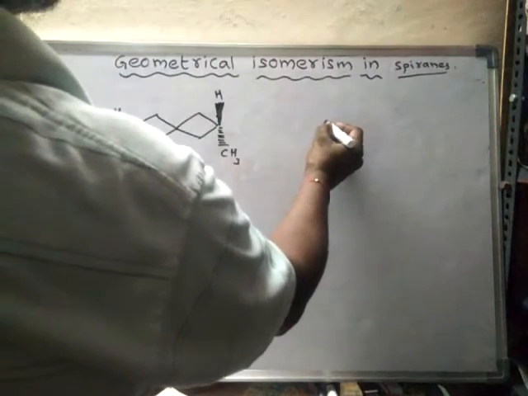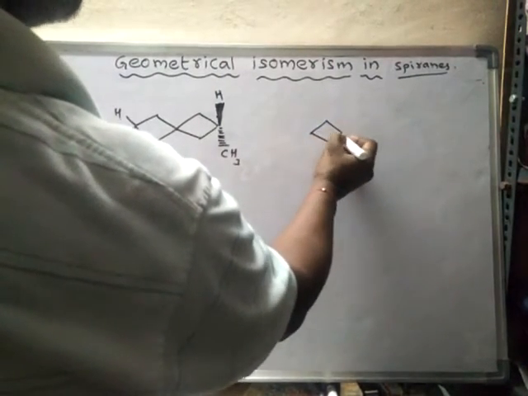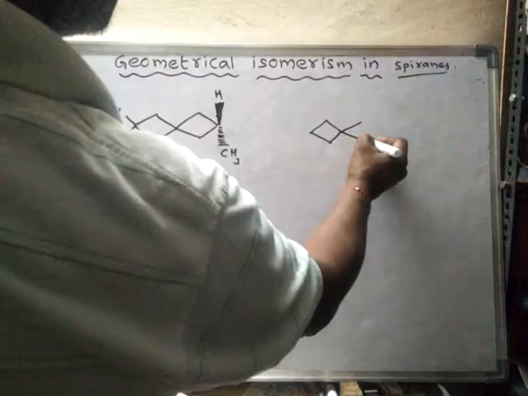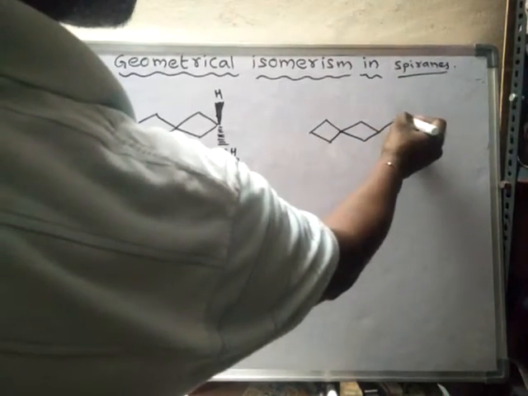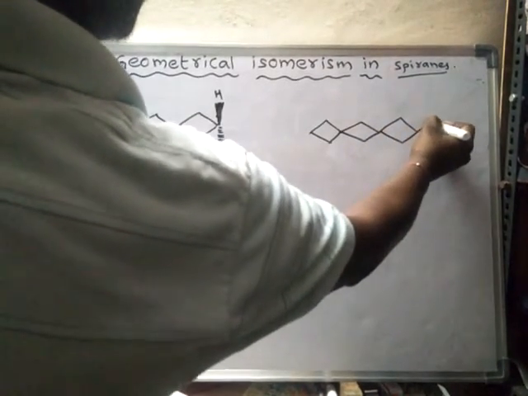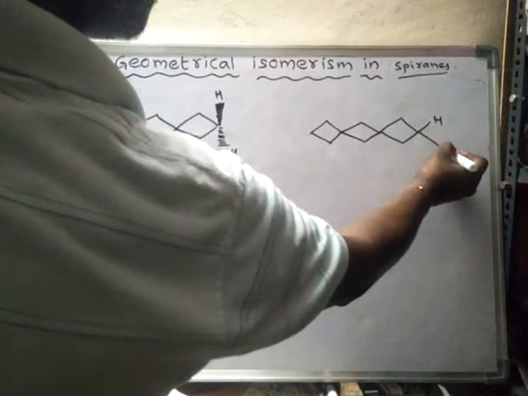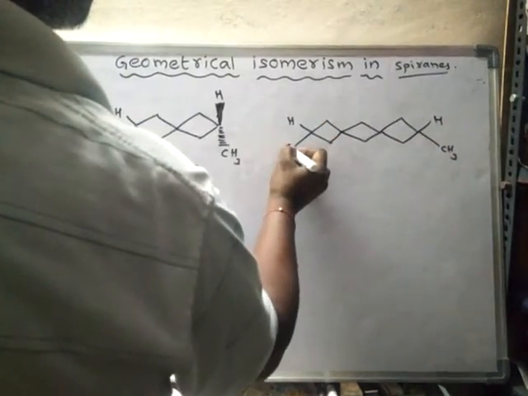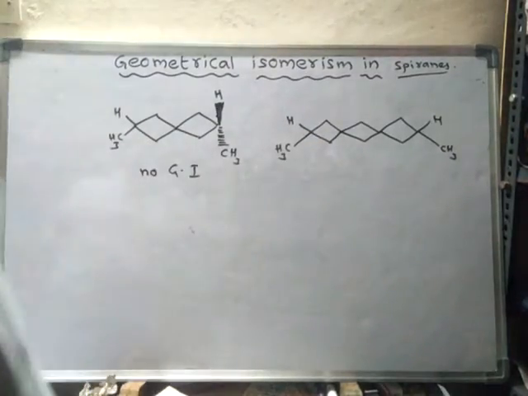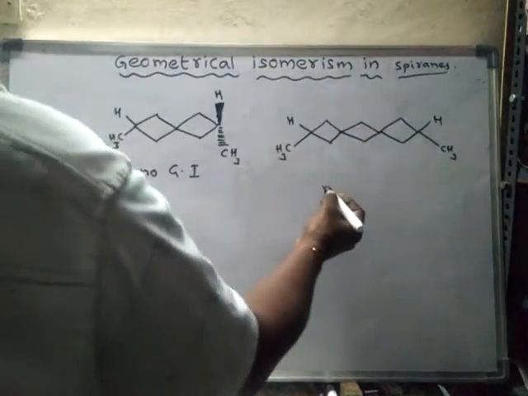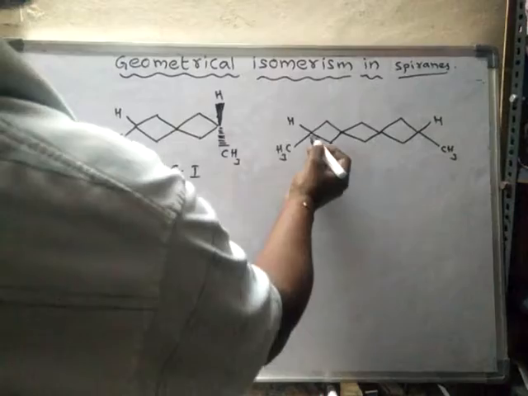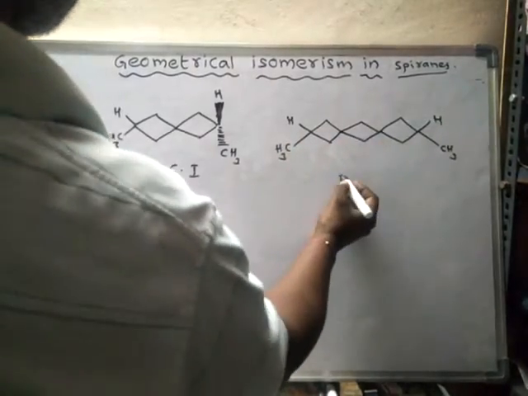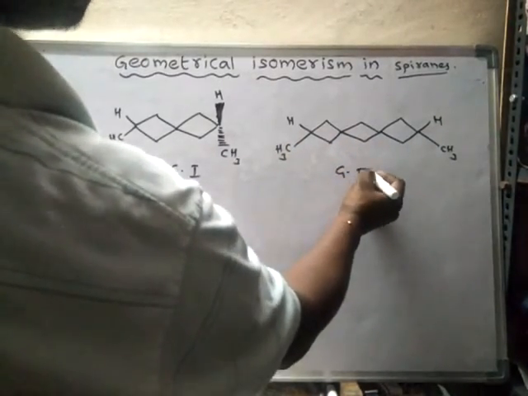Suppose an odd number of rings are present in the spirane compound like this, then geometrical isomerism is possible.